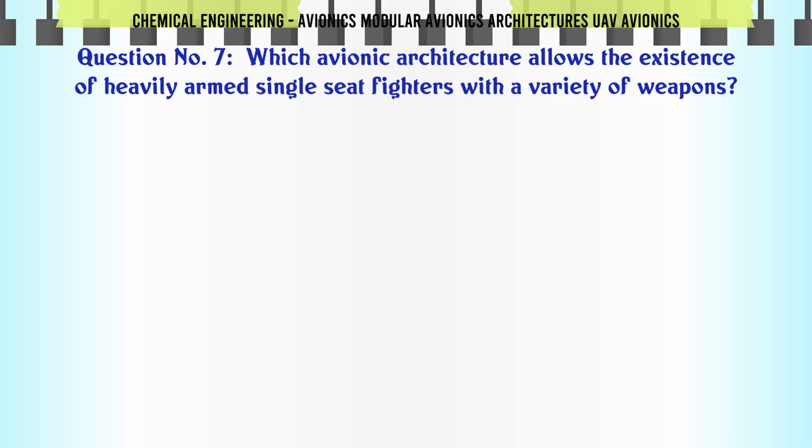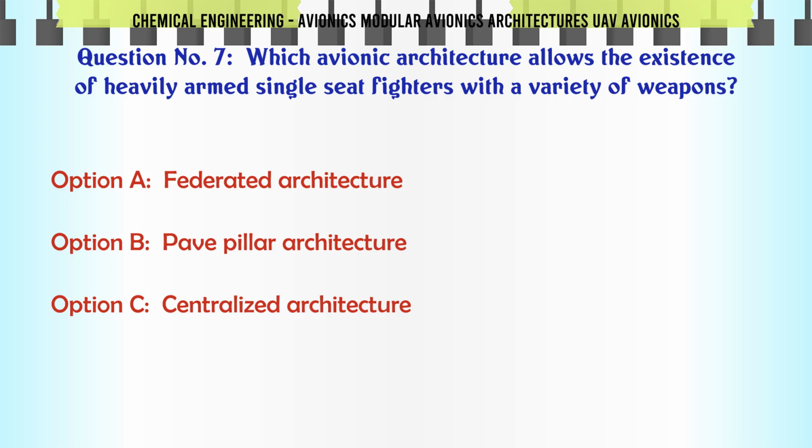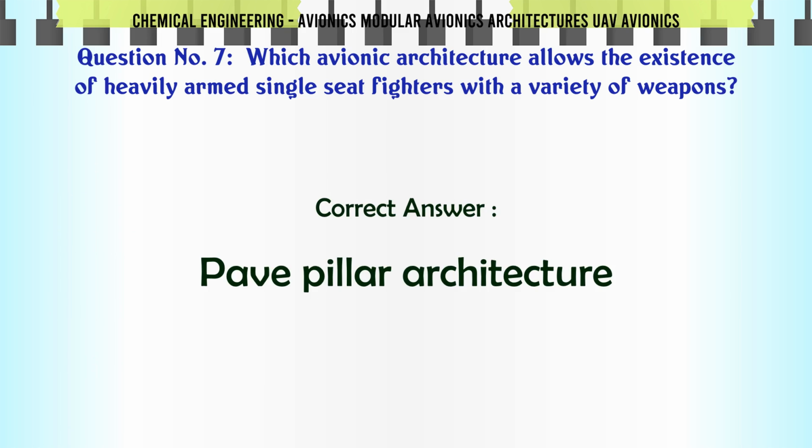Which avionic architecture allows the existence of heavily armed single-seat fighters with a variety of weapons? A federated architecture, B pave pillar architecture, C centralized architecture, D distributed architecture. The correct answer is pave pillar architecture.